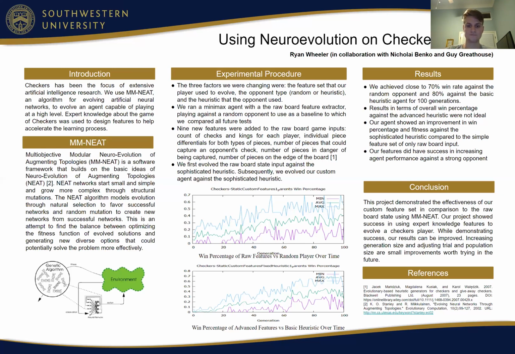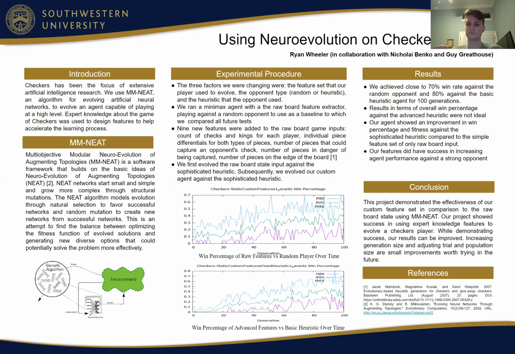And so the interesting thing is we actually showed, at least at its peak, more success against the heuristic opponent. And this shows in our results where we achieved close to a 70% win percentage rate against a random opponent and an 80% against the basic heuristic agent for 100 generations.